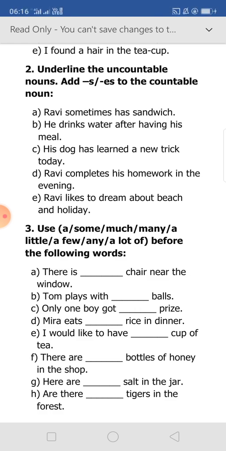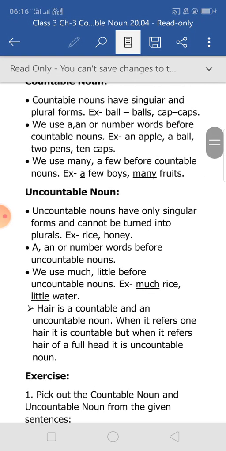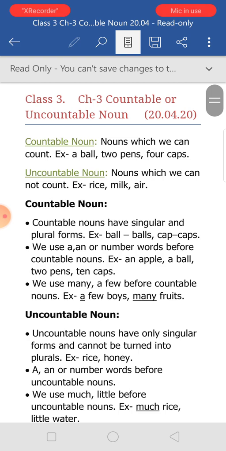So you have to do the worksheet. You will not learn the definitions by heart, but I have given the definitions so that you know the meaning of countable and uncountable. Otherwise you will not understand if you do not read the definition. And here is the work.